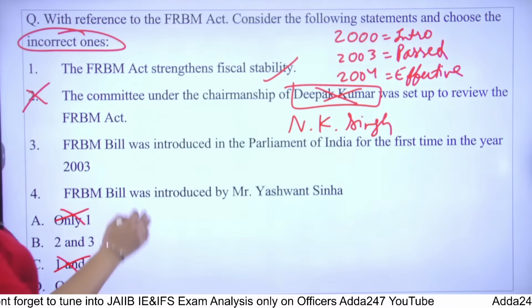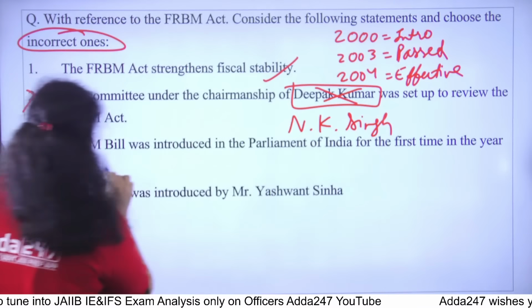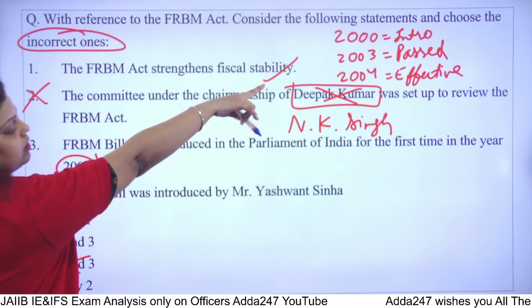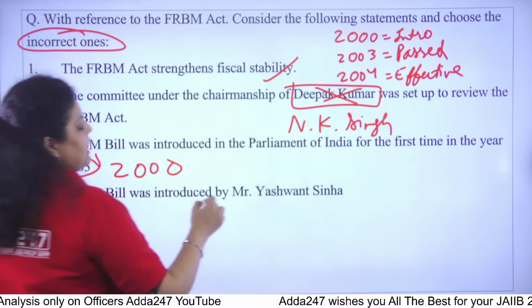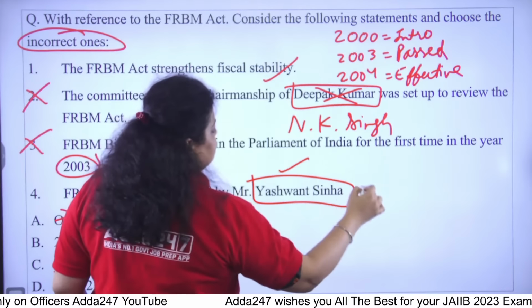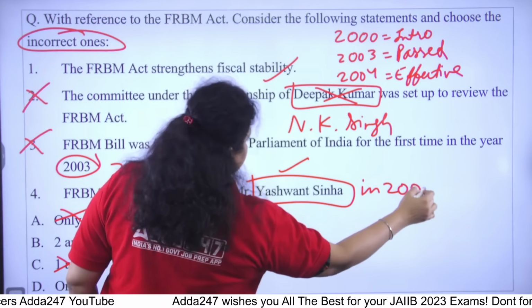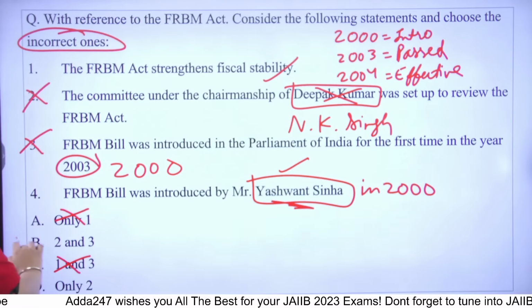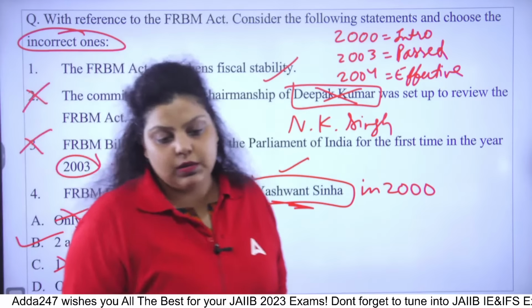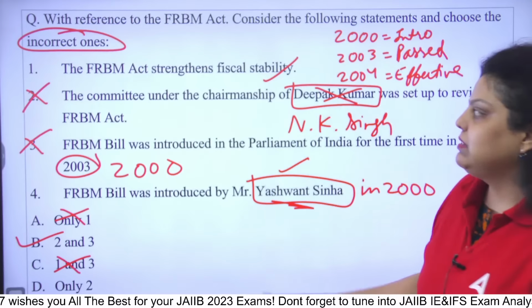Now the next thing, the FRBM bill was introduced for the first time in Parliament. I have just told you, not for the first time in 2003. Apart from that, the year 2000 will be there. The FRBM Act was first introduced by Mr. Yashwant Sinha in the year 2000. He was the finance minister at that time. So the right answer will be B. The second and third are not correct statements about the FRBM Act. So this is the whole detail.